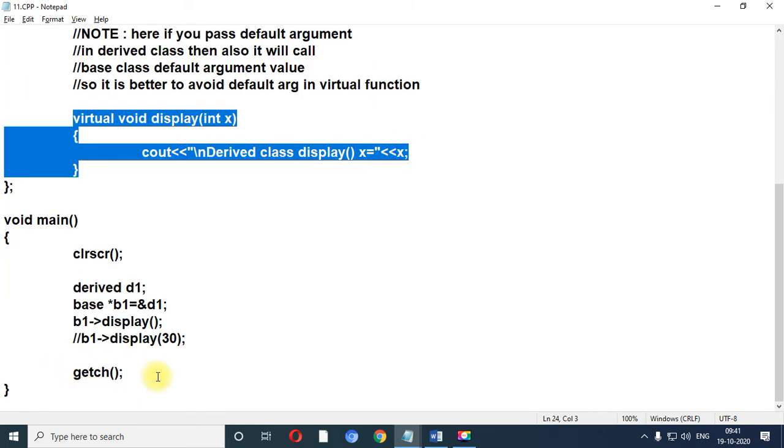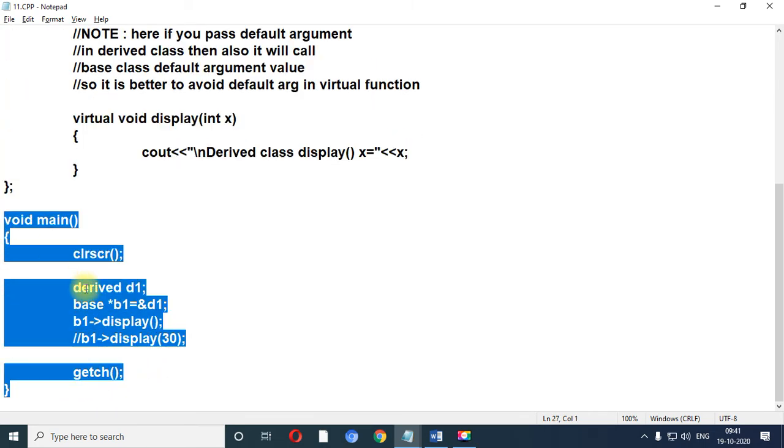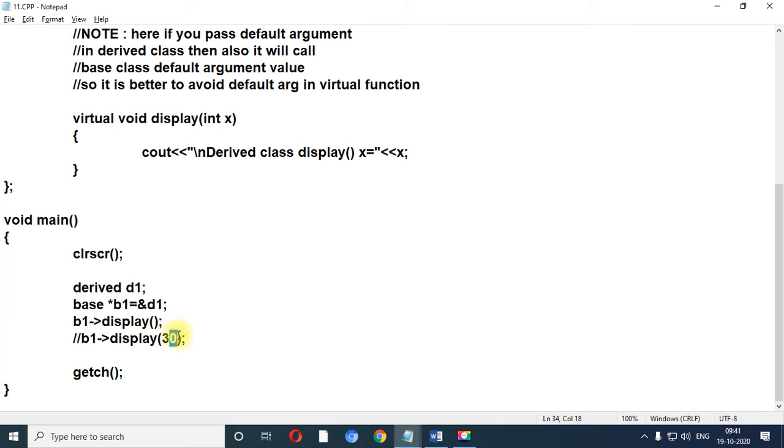Let me scroll down. If you pass 30, at that time it will consider 30. Otherwise, in all the cases, it will print 10, and it will print the value of the derived class, because we have given the reference of base and we have given the reference of derived class.